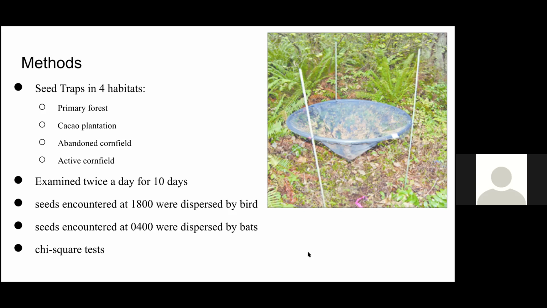We assume that the seeds collected at 1800 hours were dispersed by the birds, and that the seeds collected at 0400 hours were dispersed by the bats. When comparing the seed dispersal by the bats and the birds between the habitats and months, the generalized linear model analysis of deviance was used. Lastly, chi-squared tests were used to analyze the species richness of seeds per functional group and per habitat.